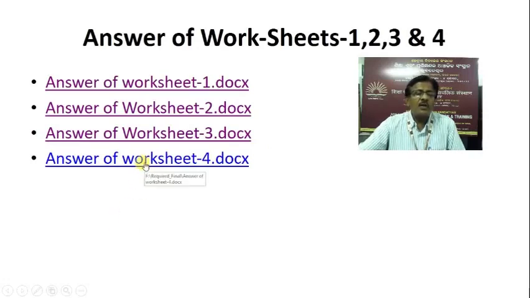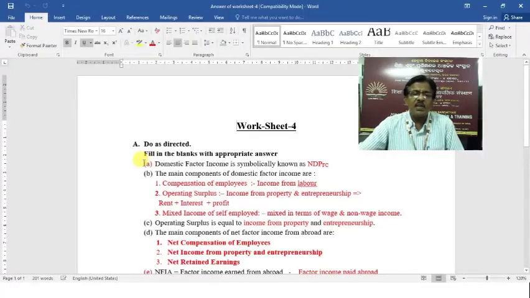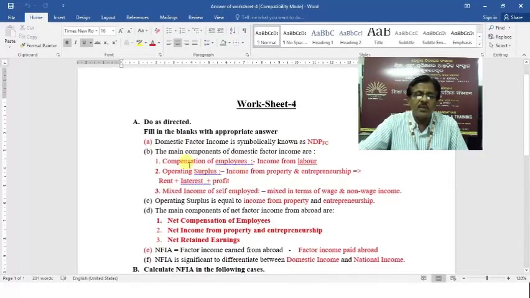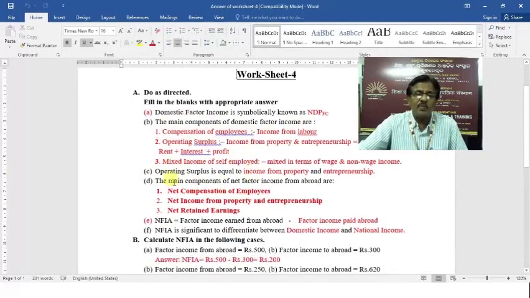Now the answer to worksheet number 4, that is related to domestic factory income and net factory income from abroad. Domestic factory income is symbolically known as net domestic product at factor cost, that is NDP at factor cost. Main components of domestic factory income, you see the points: compensation of employees, operating surplus and mixed income of self-employed. Operating surplus is what? Is equal to income from property and entrepreneurship.